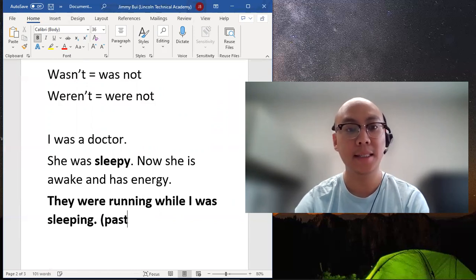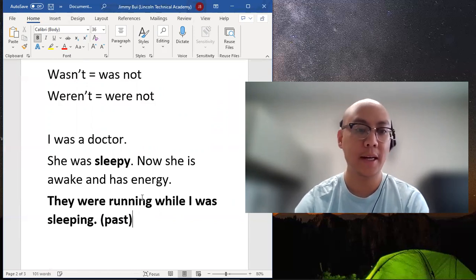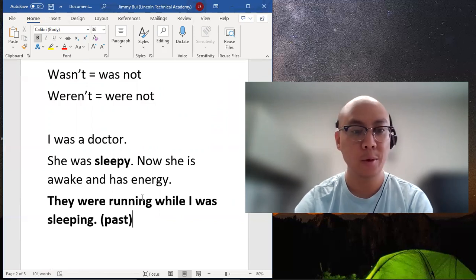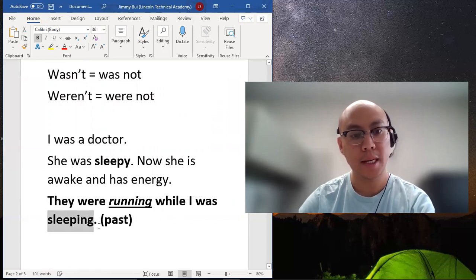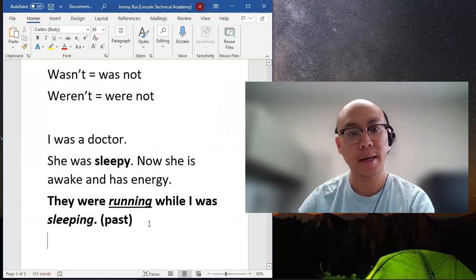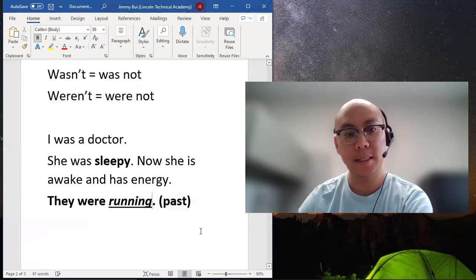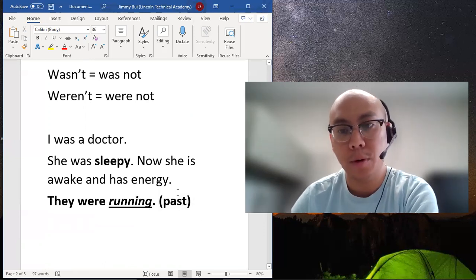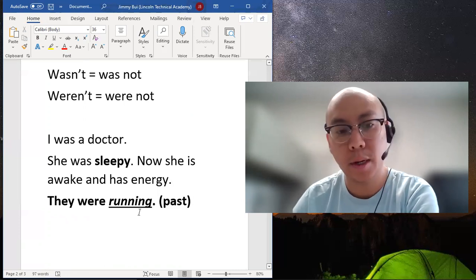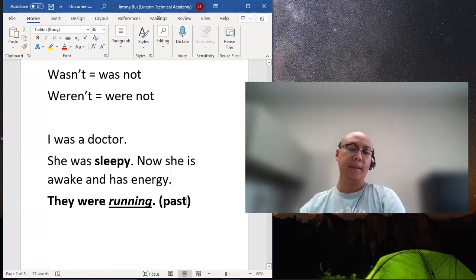And this again was in the past. I could specify time if I would like, or date. We just know that two actions here were happening at the same time, or one after another, running and sleeping. Okay. Is it necessary to put this? No, the sentence is still correct if I put they were running. It could be implied that, hey, what were they doing yesterday when you were sleeping? Oh, they were running, right? So again, not necessary. Of course, the more detail always is better.